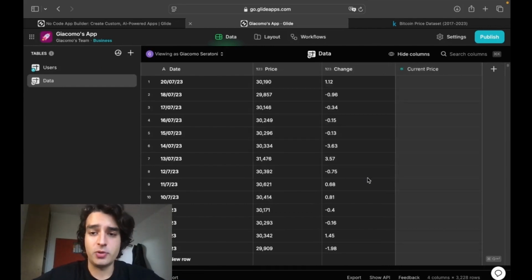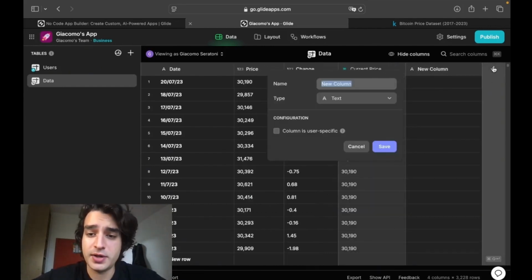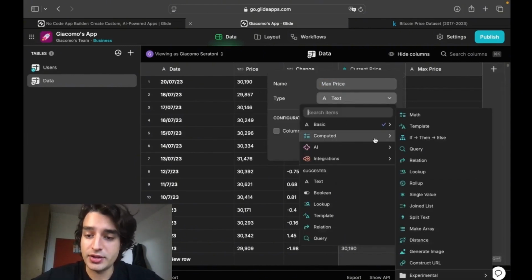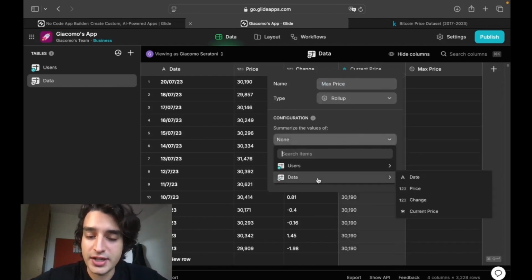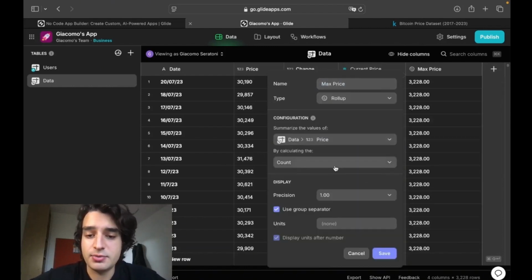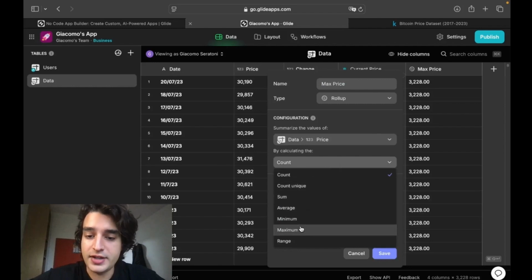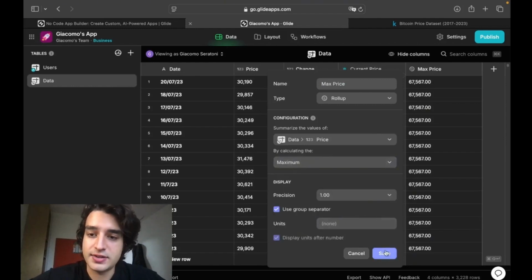Another very important column to create is the maximum price one, which takes the maximum value ever of the Bitcoin price. You will just select another, again, computed column, but this time is a rollup. And a rollup lets you select a source for the data, and it search for different things. We want the maximum of that column, so we just click it, and as you can see, we will have the maximum price.